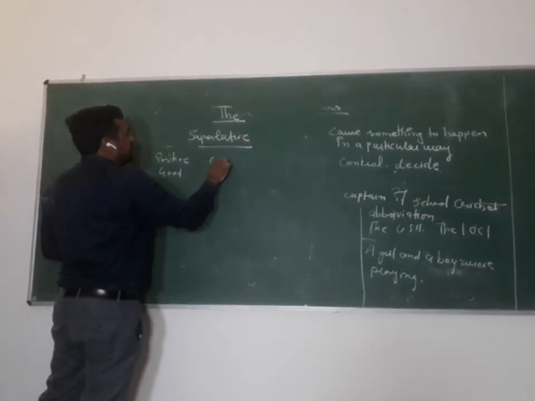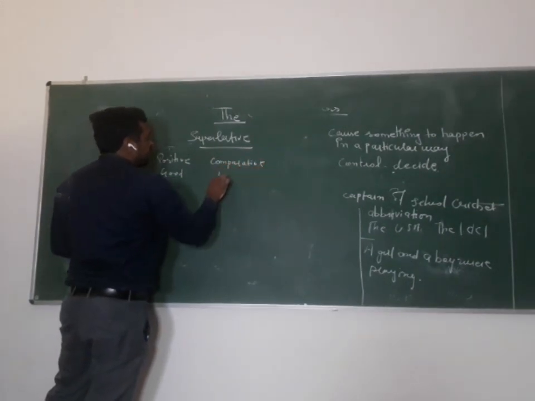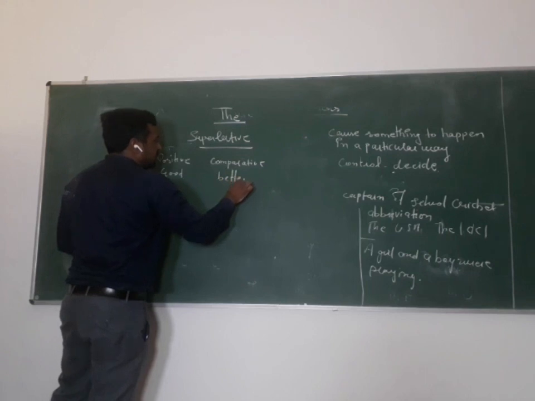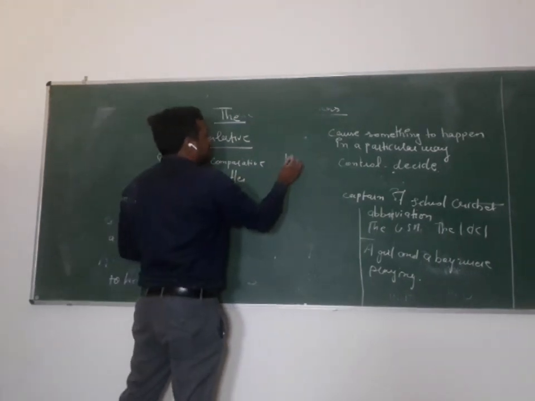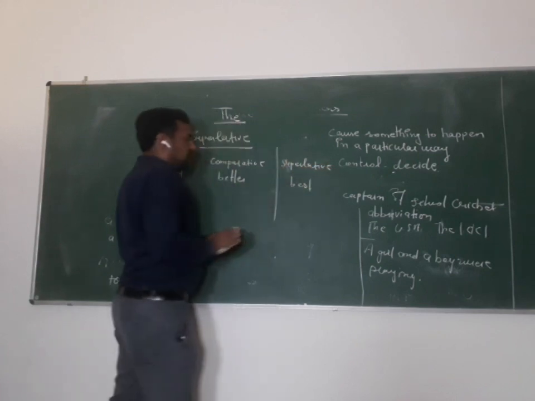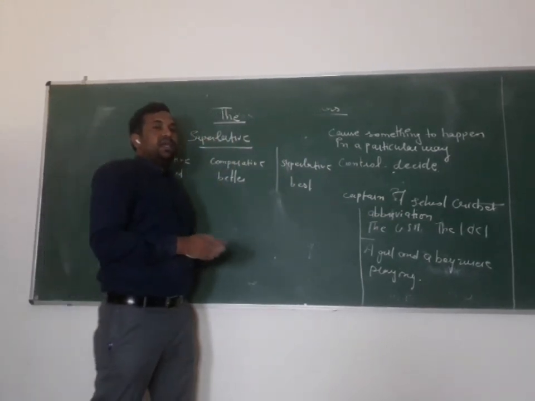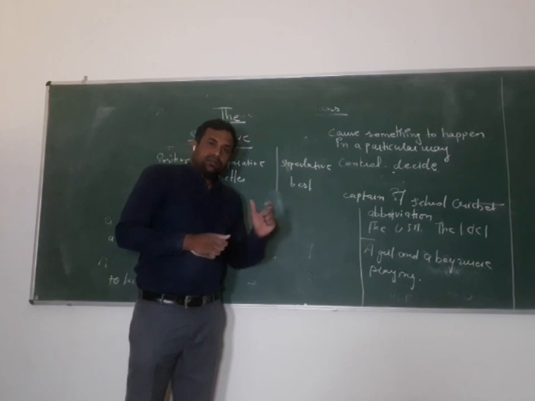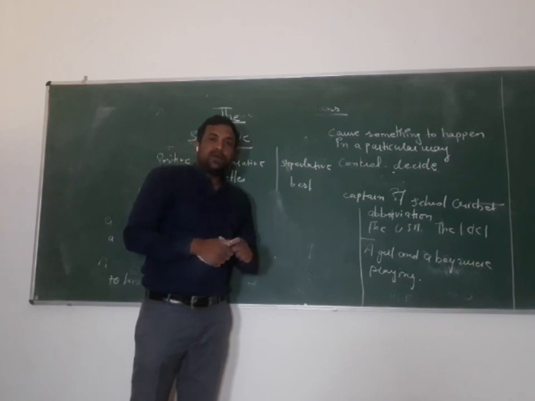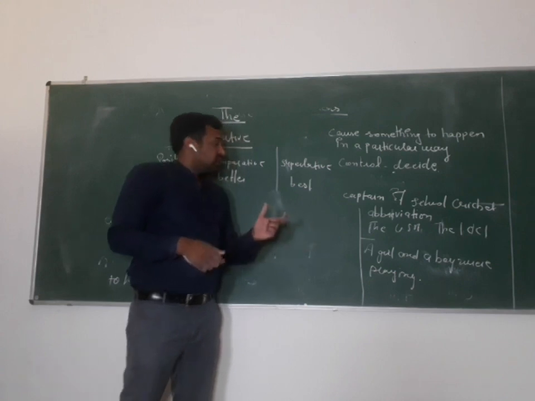Second is comparative, like better. Third is superlative, and superlative is best. "The" always comes with a superlative degree, and because "the" has superpower, it comes with superlative degrees.